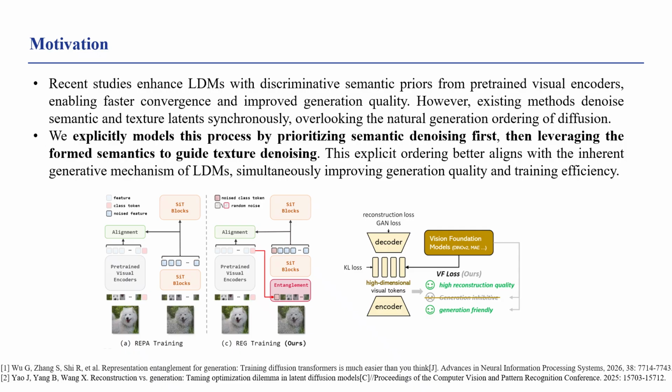Recent studies enhance LDMs with discriminative semantic priors from pre-trained visual encoders, enabling faster convergence and improved generation quality. However, existing methods denoise semantic and texture latents synchronously, overlooking the natural generation ordering of diffusion. So we want to explicitly model this process by prioritizing semantic denoising first, then leveraging the formed semantics to guide texture denoising. This explicit ordering better aligns with the inherent generative mechanism of LDMs, simultaneously improving generation quality and training